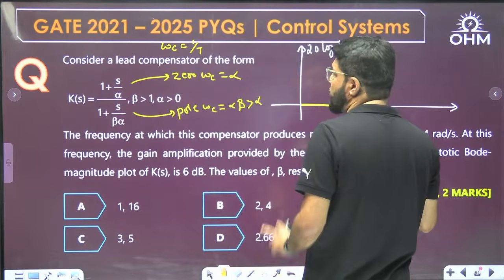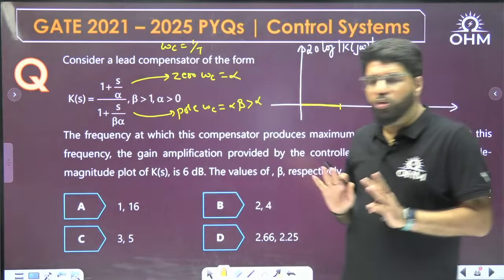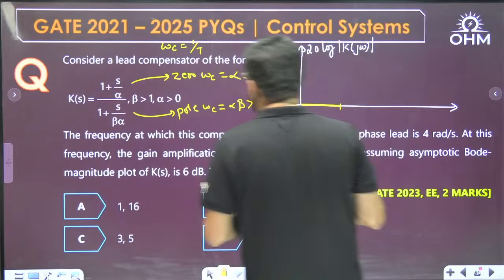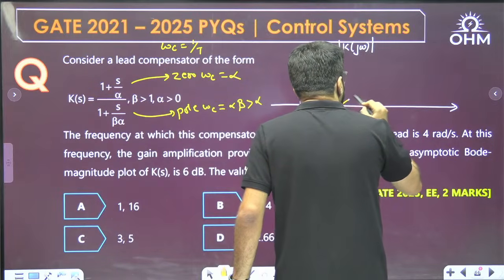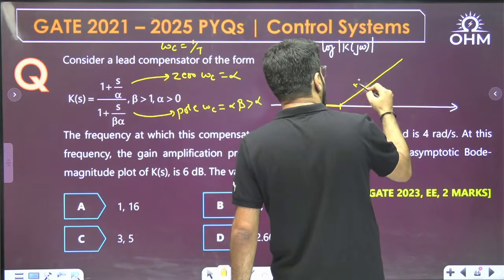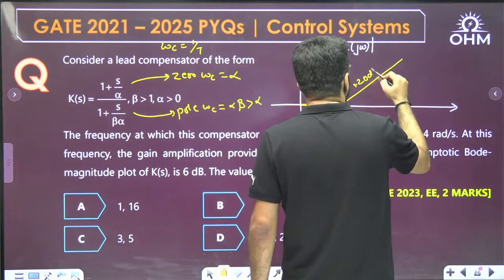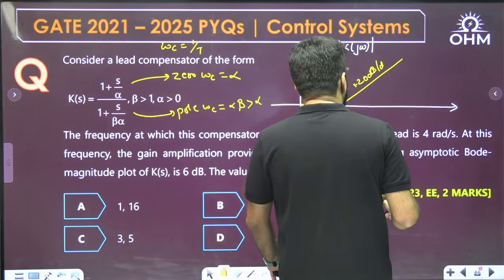So first the zero will come. Anyways, lead compensator means zero dominant. First the zero will come and then the pole will come. Okay, it is clearly mentioned as lead. What will be the role of the zero? To change the slope by plus 20. So initially the slope is 0, it will now change to plus 20 decibel per decade.